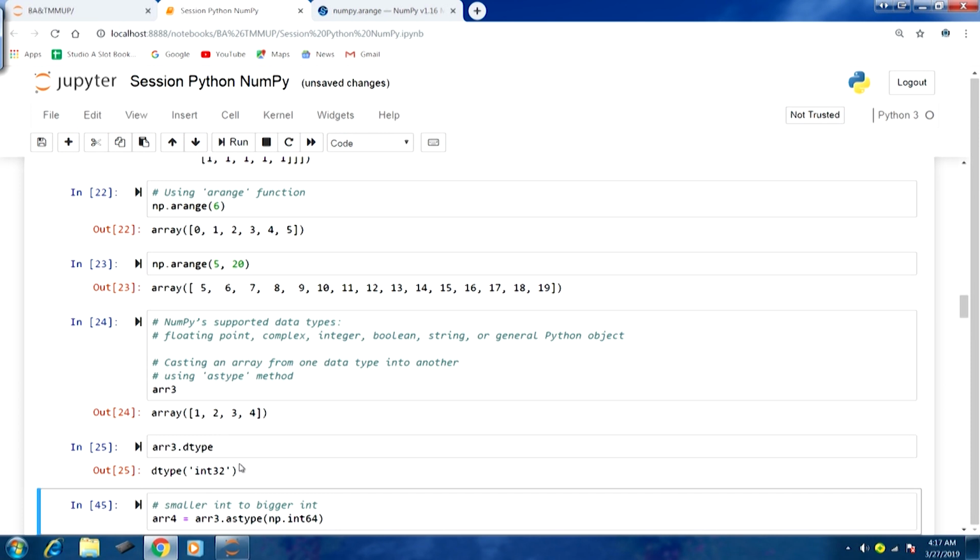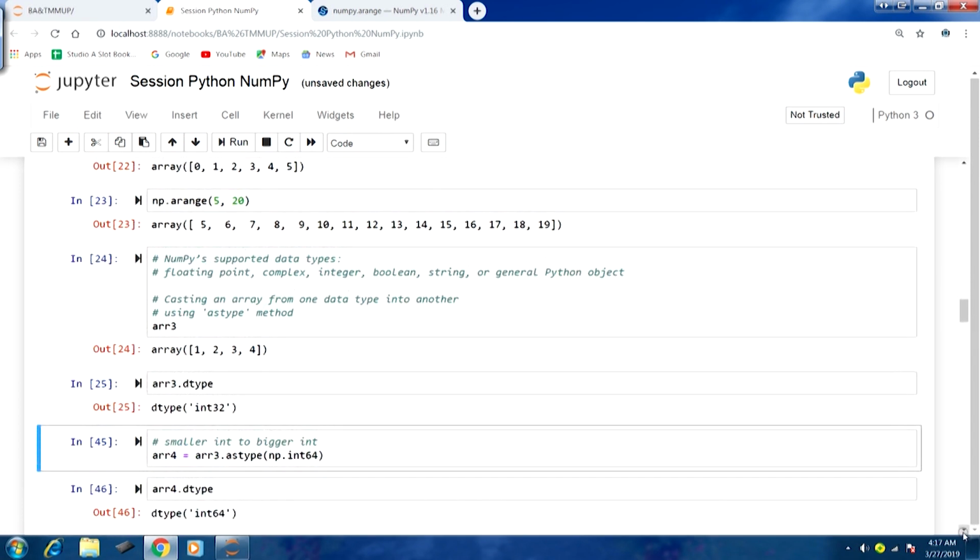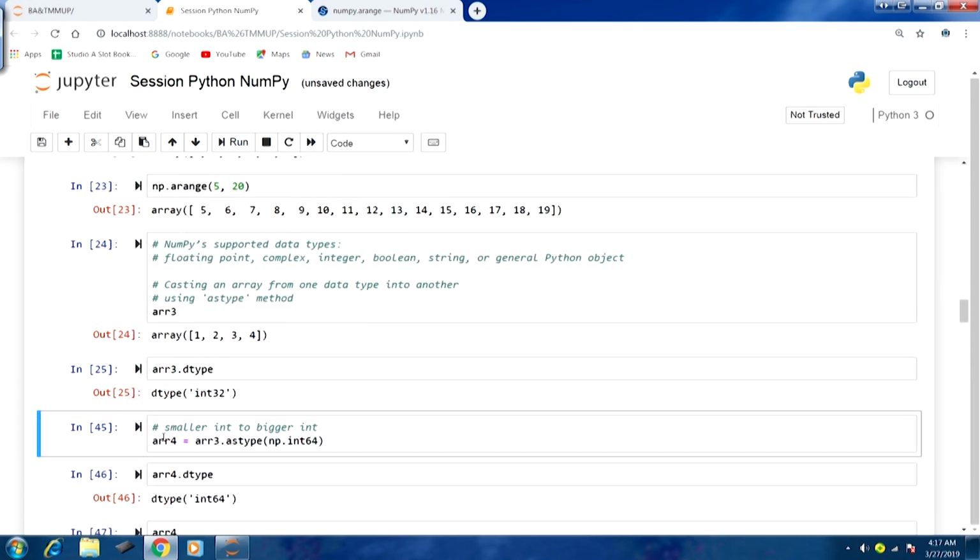Now if we want to convert it into some other data type, we create array 4, a new array object, and in this we are using array3.astype. We are casting array 3 using another data type, that is np.int64. So instead of using a 32-bit integer, we would like to use a 64-bit integer here.